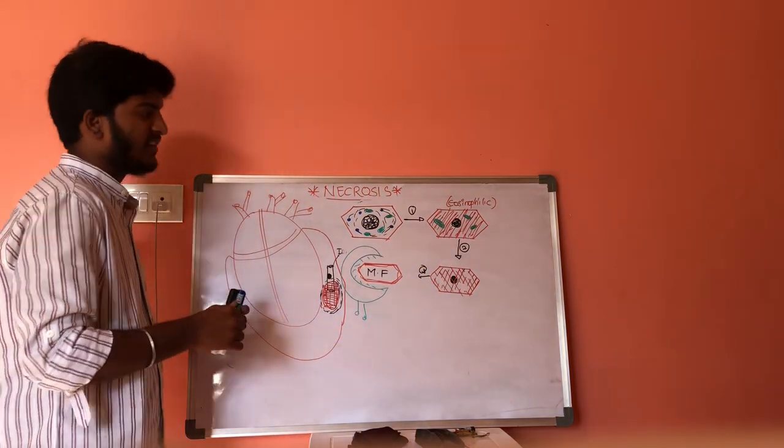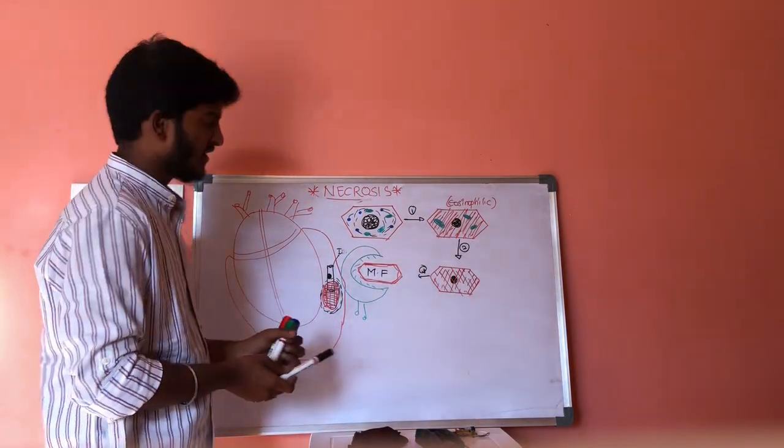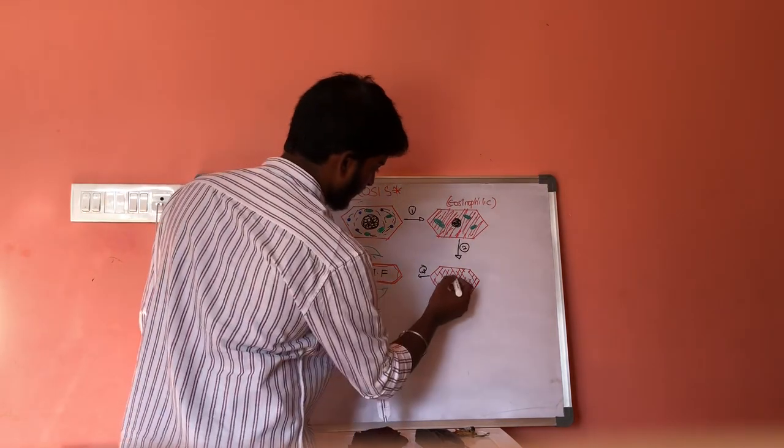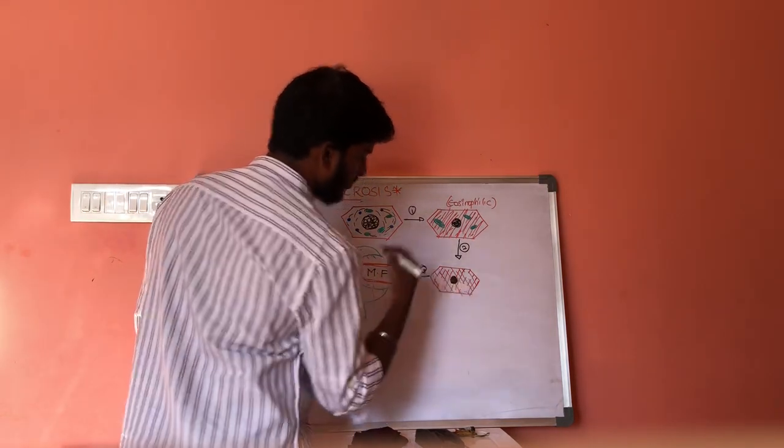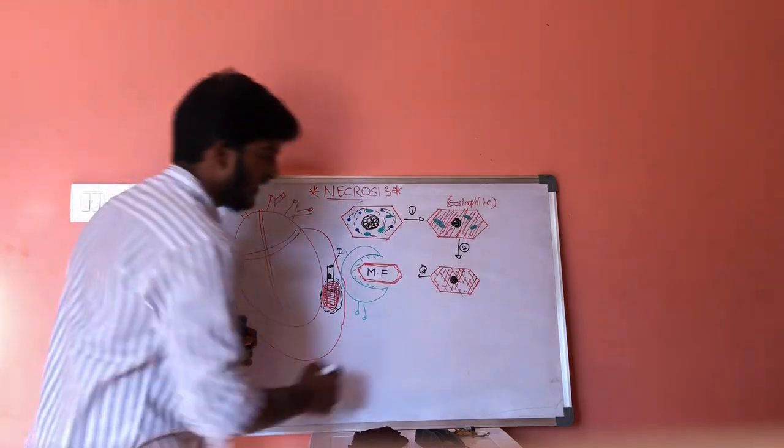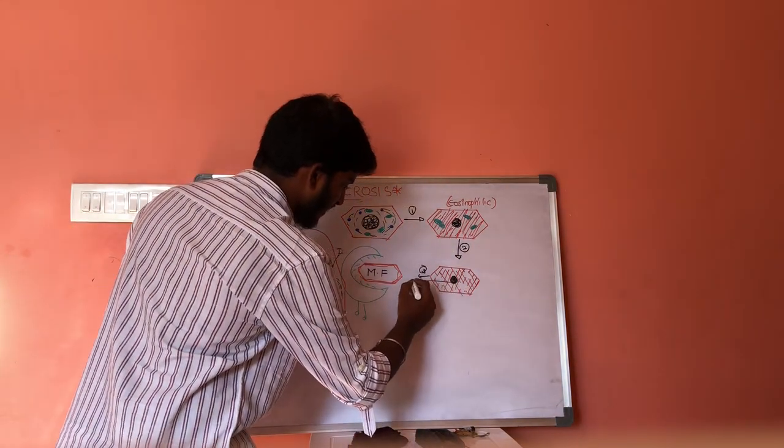And next is nucleus degeneration. Let us consider this is the nucleus. Now this nucleus will undergo three different types of degenerations.